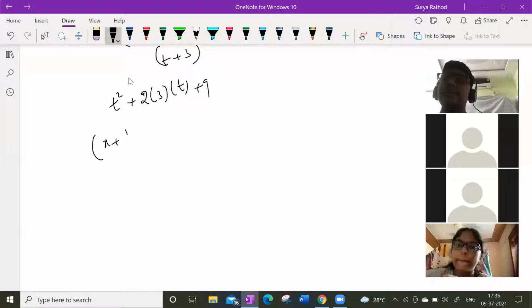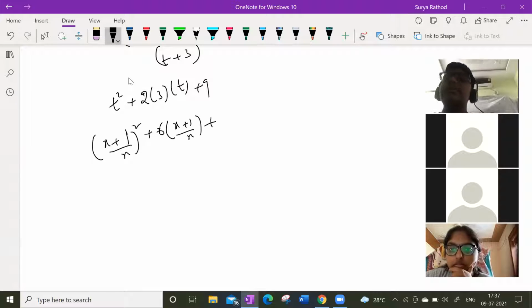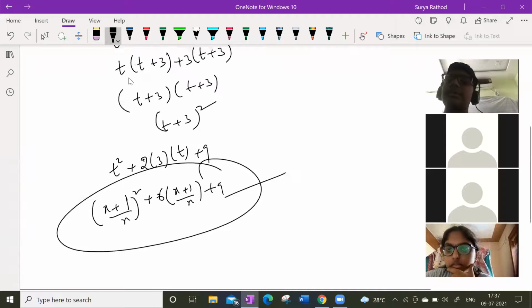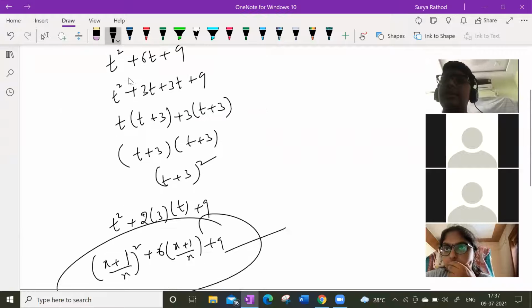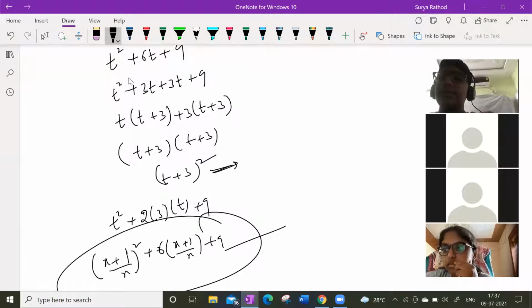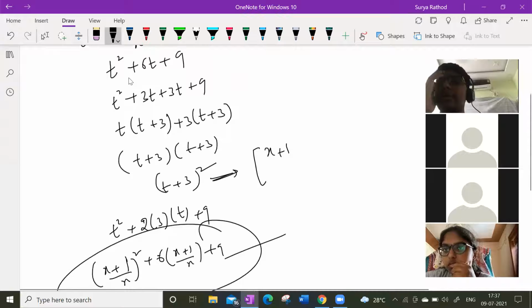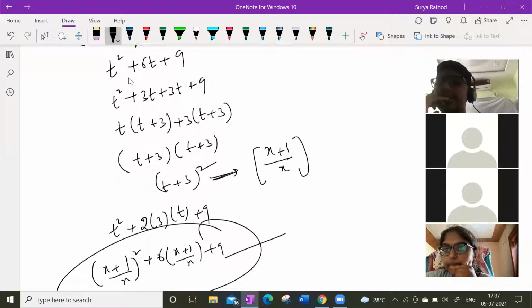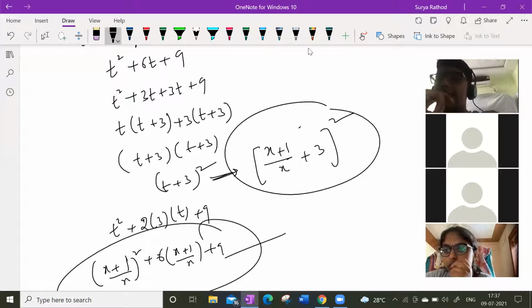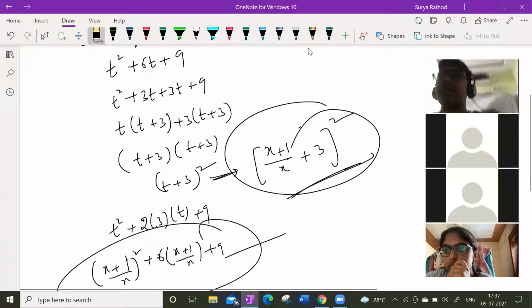The entire thing can be written as (x plus 1 by x plus 3) whole square. This is the final answer. Clear? Okay, sir. Thank you.